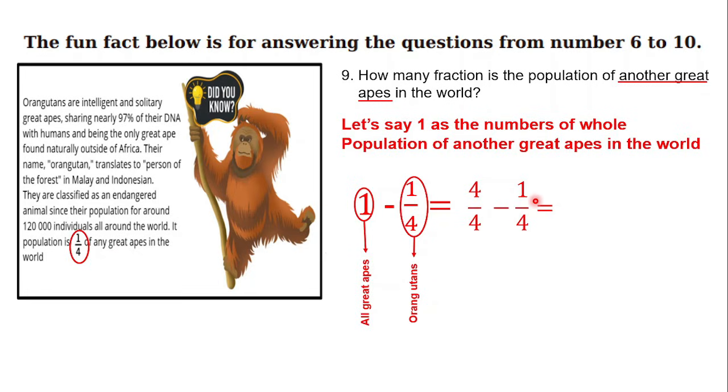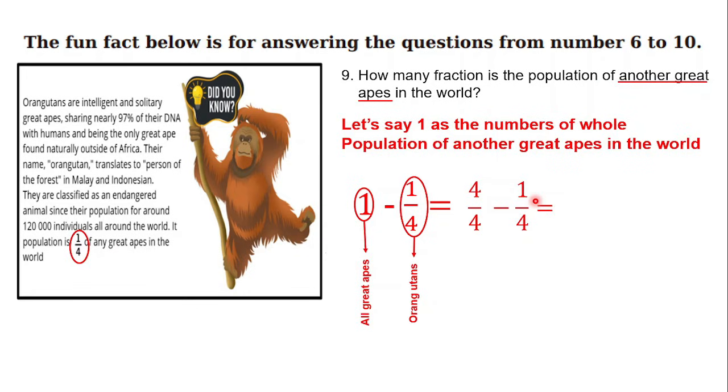Or in other words, we can say it like this. If 1 out of 4 is the part of orangutans, then how many parts is the whole of great apes in the world? I think all of you know, yeah? Just 4 out of 4. So 4 out of 4 is the population of all great apes around the world, but 1 out of 4 is the population of orangutans only.